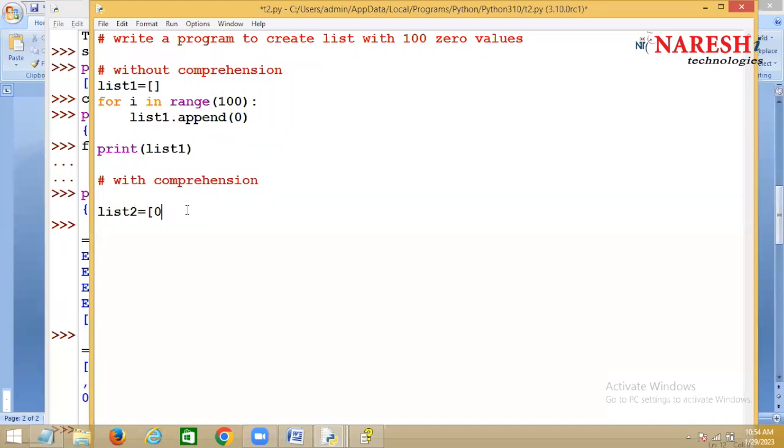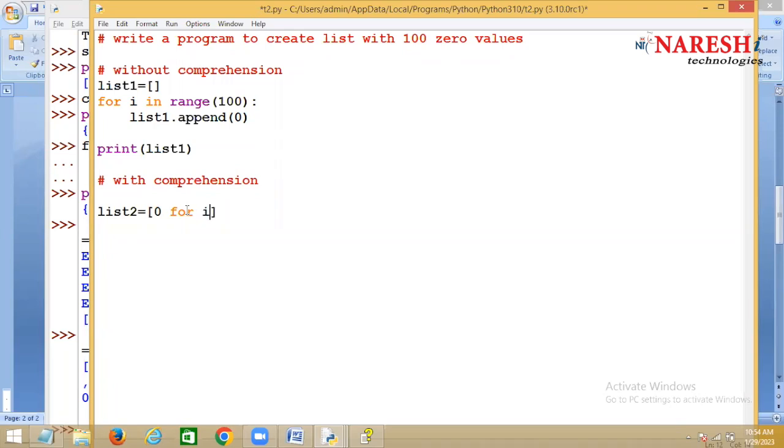Suppose if I say list 2 equal to 0, how many zeros will be added? One 0, but you should add how many zeros? 100, right? Then you should repeat this 0 how many times? 100 times.